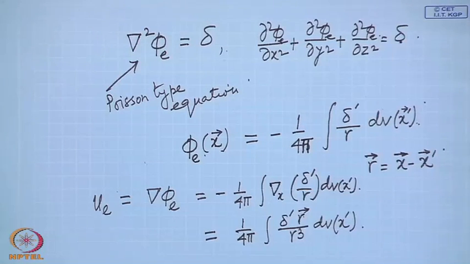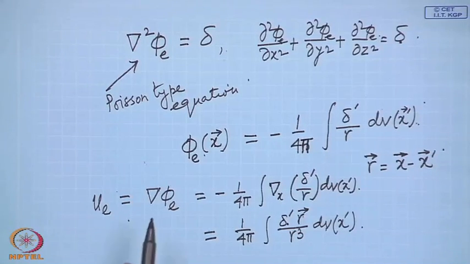What does it mean then? This is the velocity distribution due to infinitesimal volume element d v located at x prime. The rate of expansion associated with point x prime is delta prime.